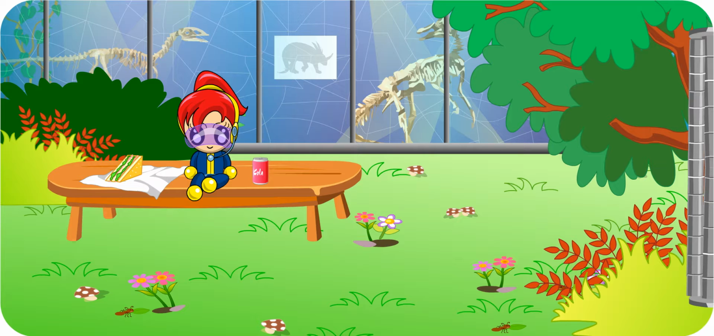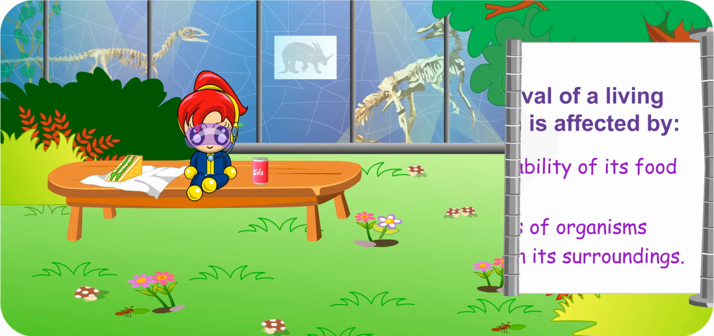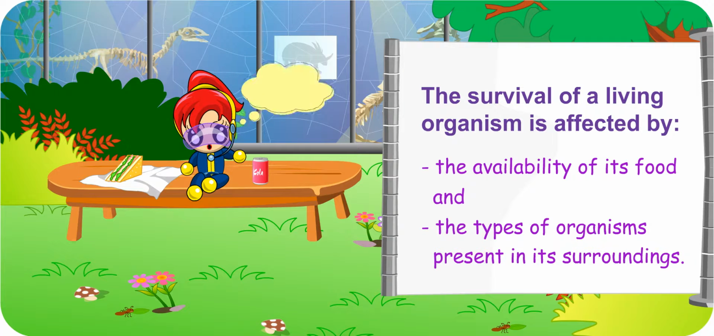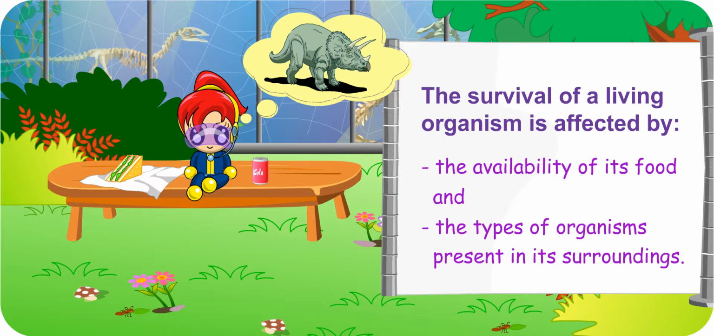Well, we have learned how the survival of organisms depends on their environment and other organisms living around them. Make sure you remember that. Definitely. Now I know one of the reasons why some animals become extinct. Very good. See you in the next lesson.